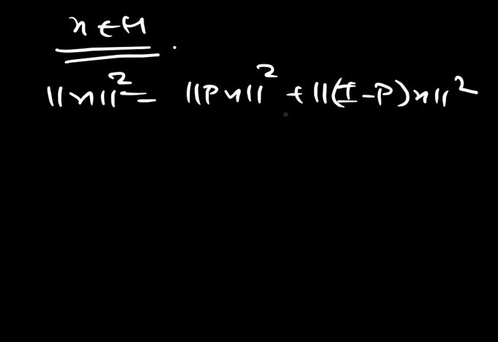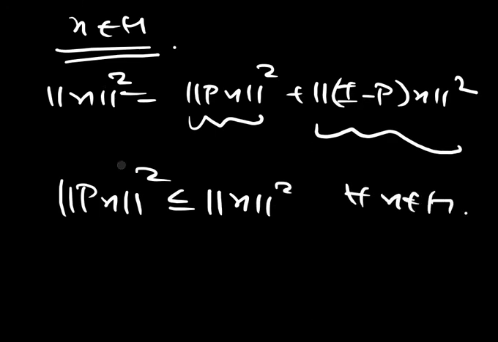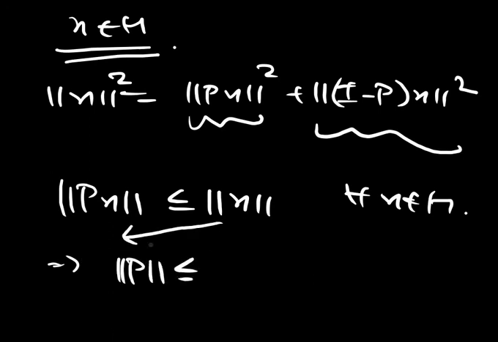This clearly shows that the norm of Px squared is less than or equal to the norm of X squared for all X belonging to H. So we can just remove the squares by taking the square root. Dividing by the norm of X, this clearly implies that the norm of P is less than or equal to 1.